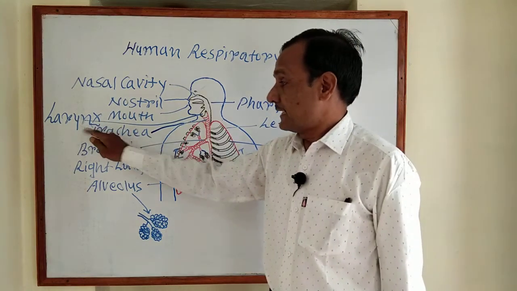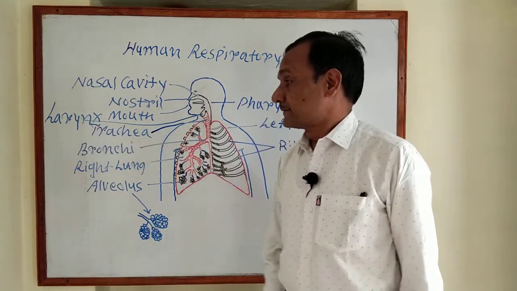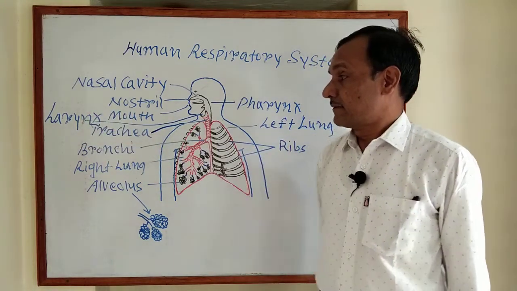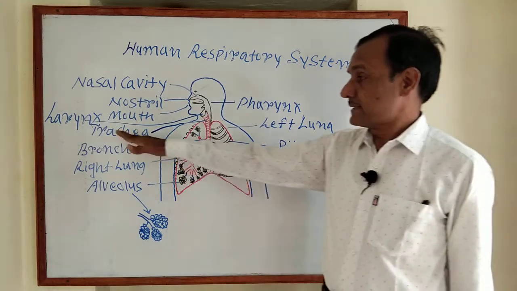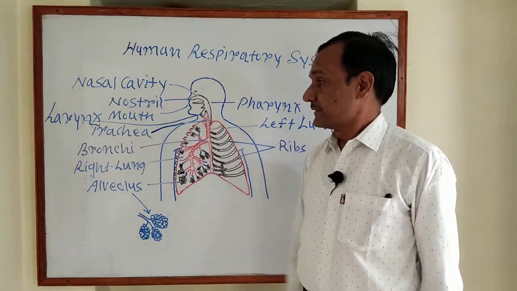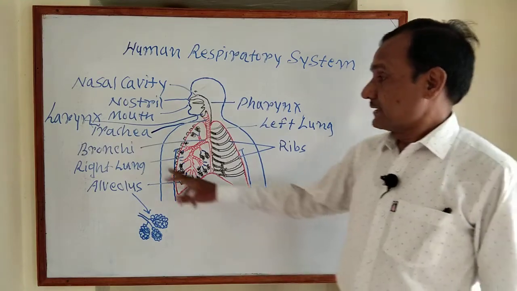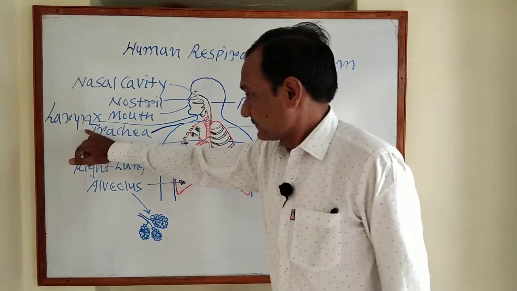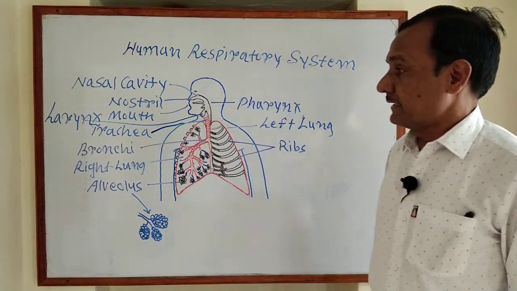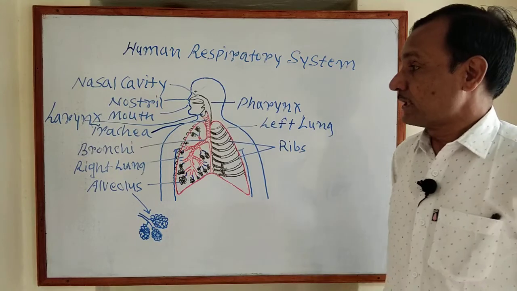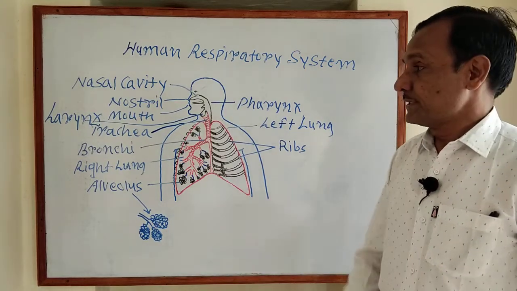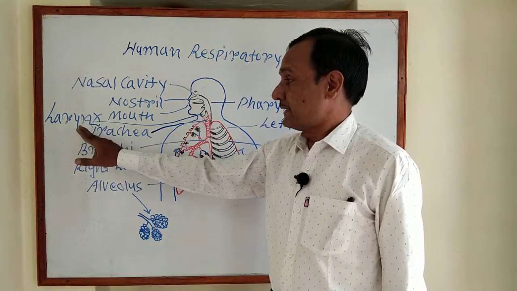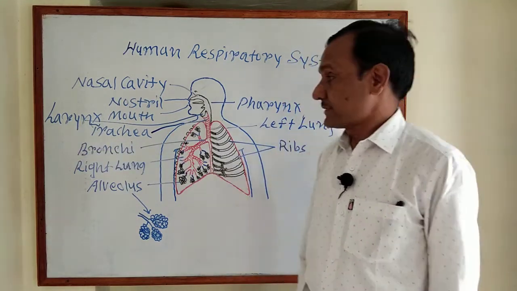It is made up of cartilage plates, and they are held by membranes and muscles. The larynx contains a pair of vocal cords for producing sound. The larynx is also called the voice box.